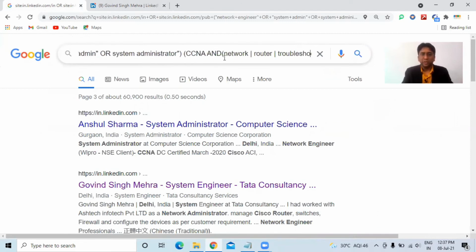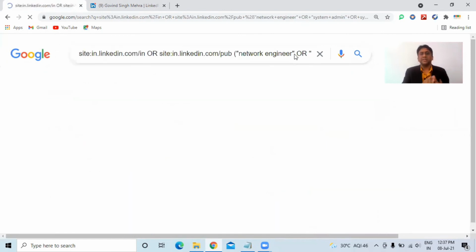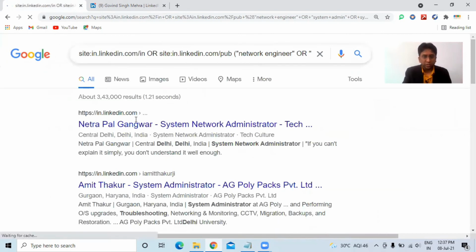If any skill you don't want, we will just use the NOT operator. How to use that? Just write here minus CCNA. So minus is nothing but a NOT operator. So now the profiles you would be receiving have either network, router or troubleshooting as key skills, minus CCNA. So here there won't be any CCNA.